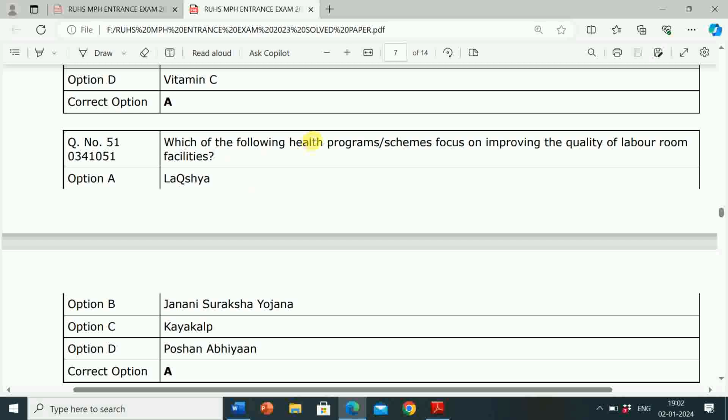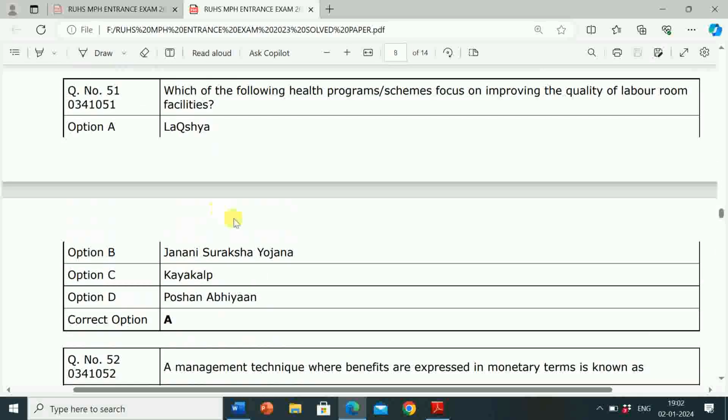Next question is, which of the following health programs or schemes focus on improving the quality of labor room facilities? Option A Lakshya, option B Janani Suraksha Yojana, option C Kayakalp, option D Poshan Abhiyan. Correct answer is option A Lakshya.